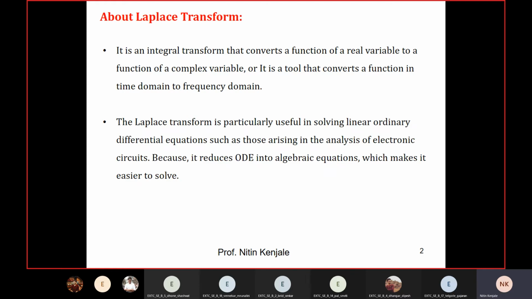Laplace transform is also useful for solving linear ordinary differential equations. Differential equations, you know, the first degree equations are called linear equations. Those equations can be solved using Laplace transform. What does Laplace transform do? It transforms those linear differential equations into a polynomial equation, and then we can solve it easily.